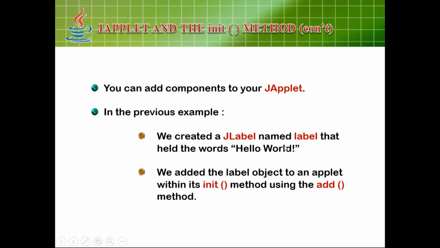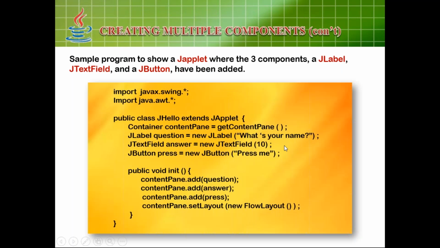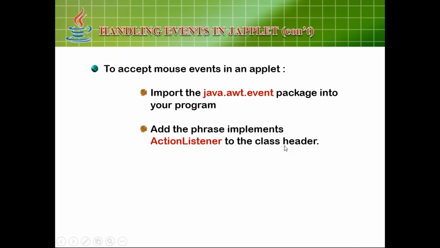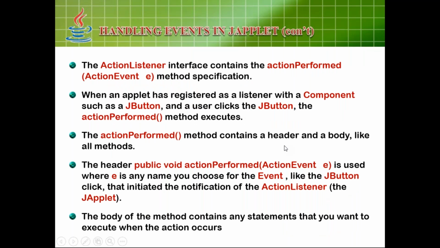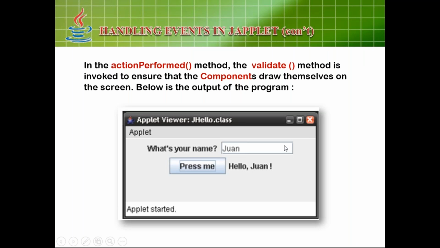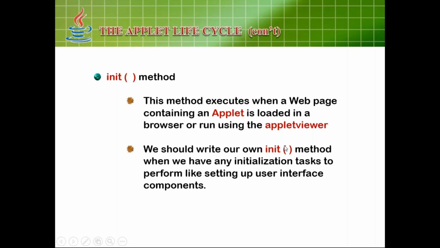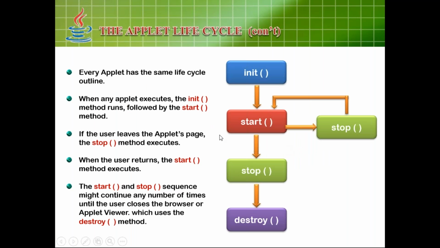You can see one diagram. I will show you. Yes, you can see this diagram, the life cycle of an applet. Every applet has the same life cycle.